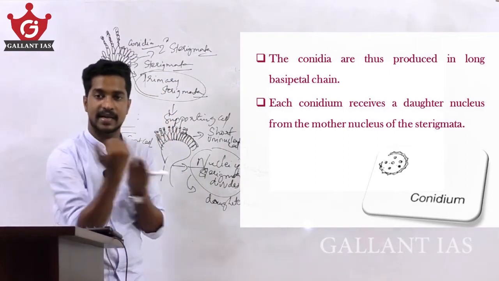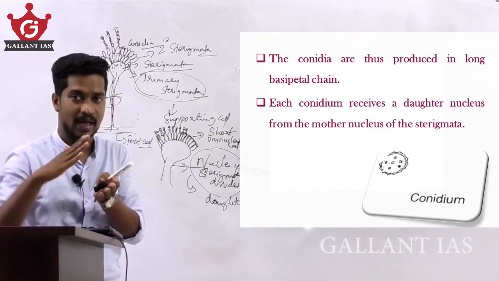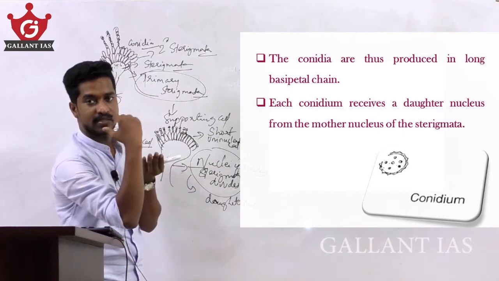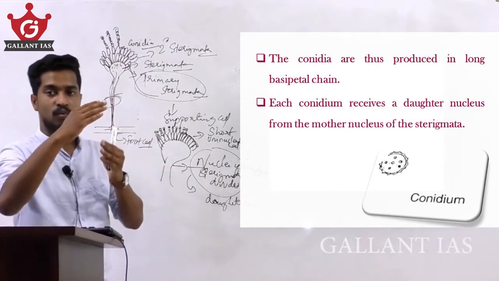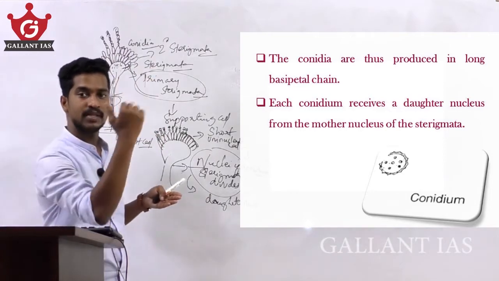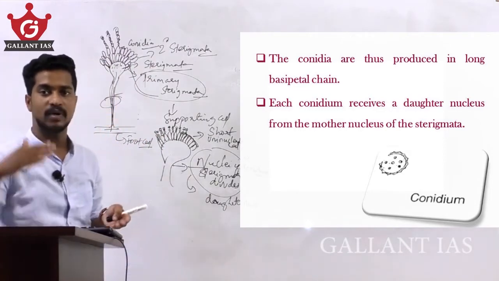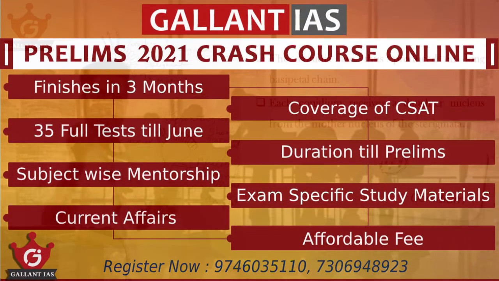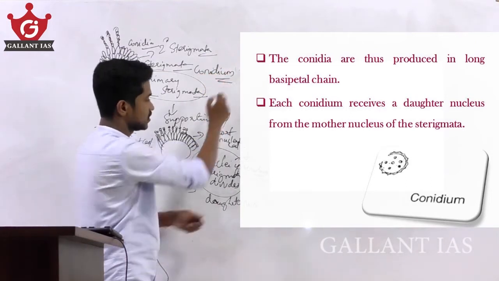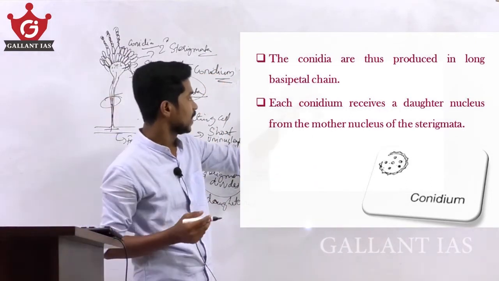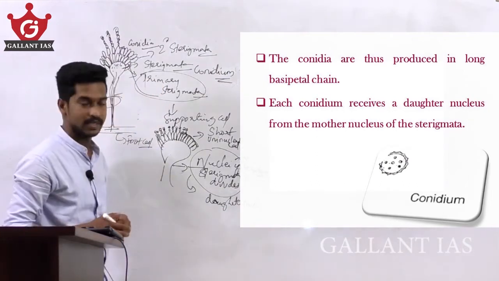Here the secondary sterigmata narrows and forms a spore producing tube, and when the nucleus passes into the tube, the terminal portion gets cut off and becomes a short uninucleate cell, and that uninucleate cell is called the conidium.